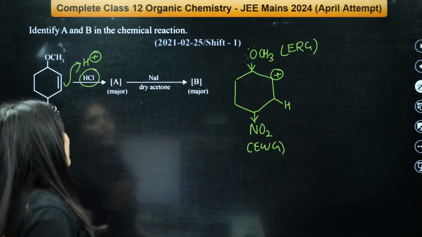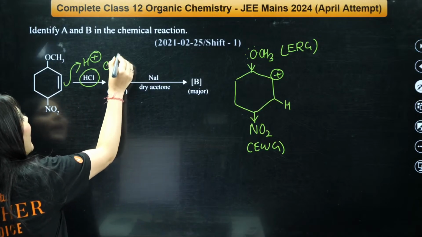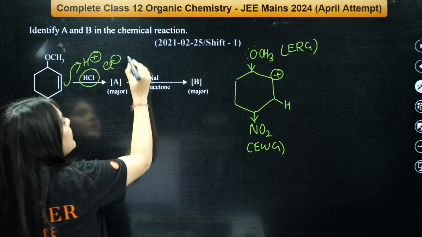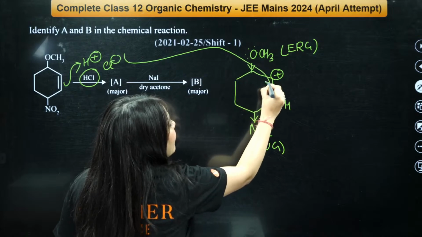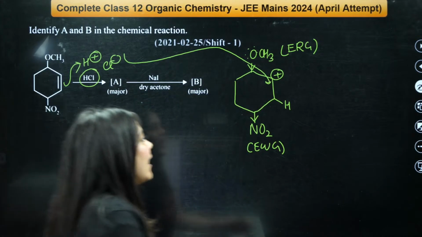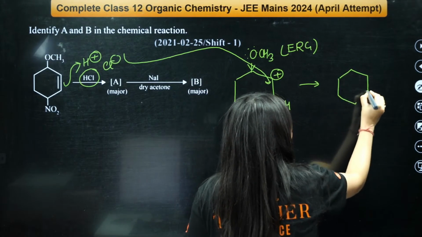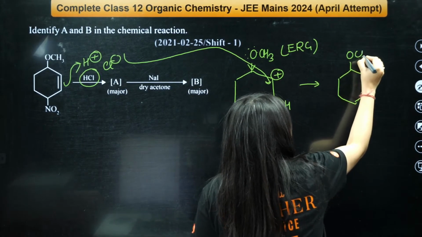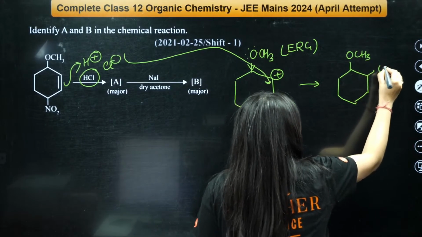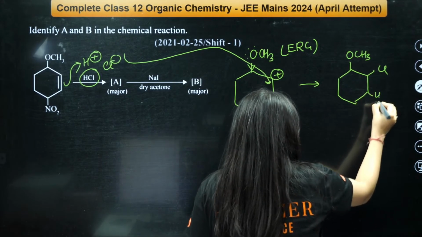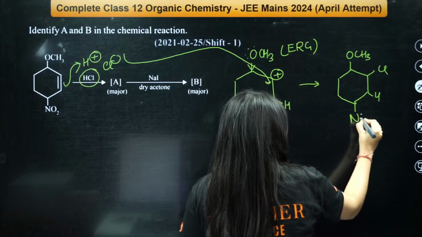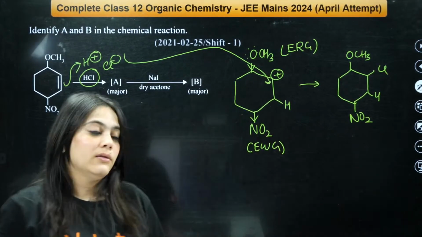Understood this thing? Now the next species is Cl minus. So now the Cl minus will attack here, okay? So the correct answer for A will be something like this. Here is the OCH3. Here will be your Cl. Here will be your H. Here will be your NO2 group. This is the A option, okay?